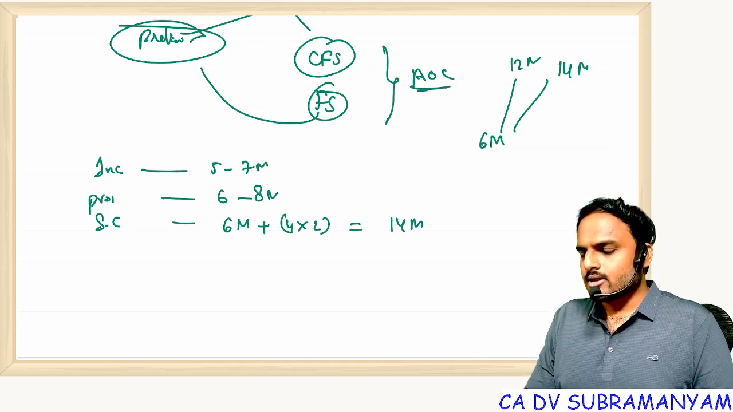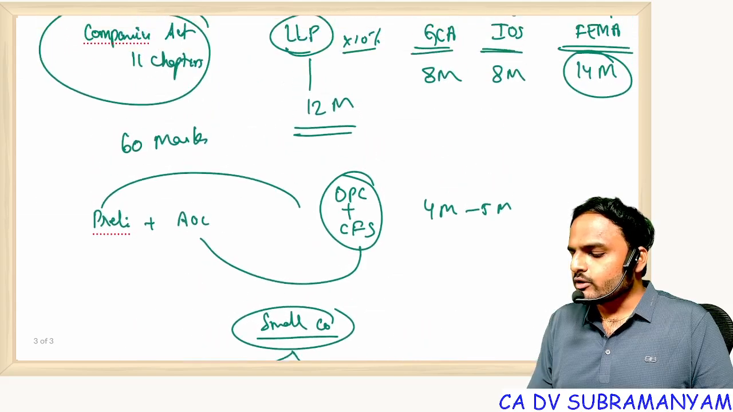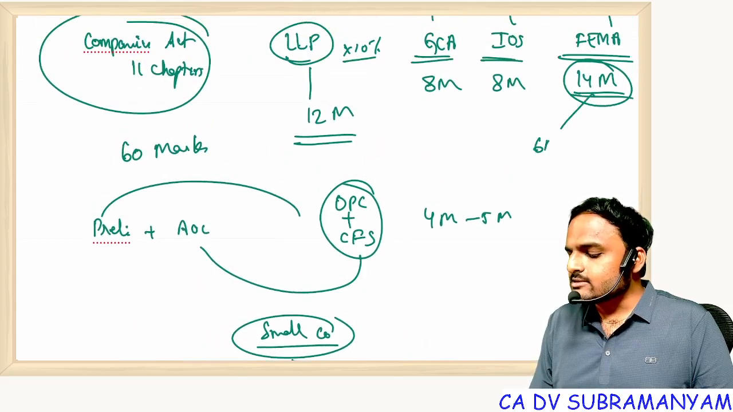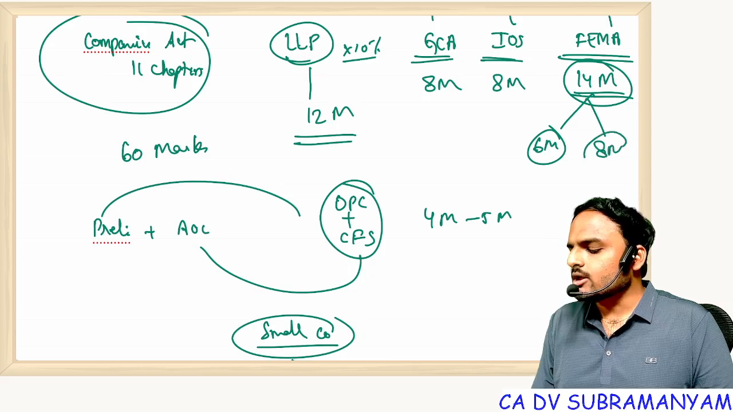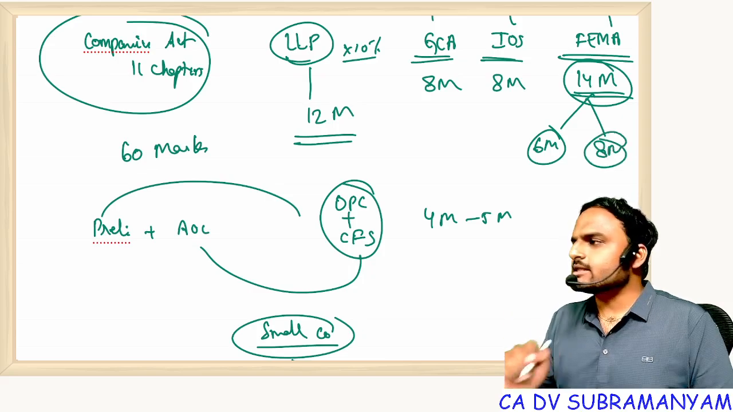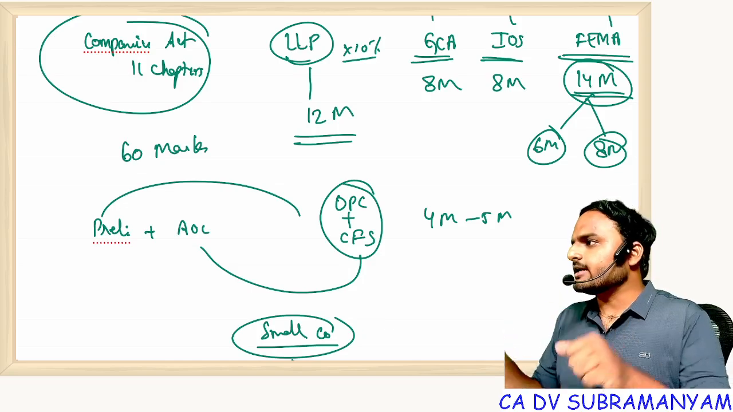Everyone getting my point? From FEMA you are getting 14 marks because you are getting 6 marks from MCQs and 8 marks from descriptive questions. That's why the weightage is very high.